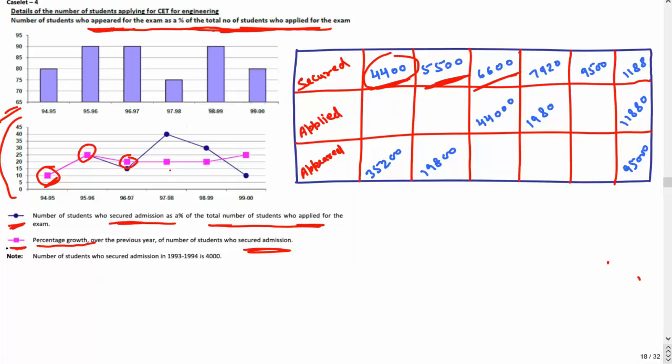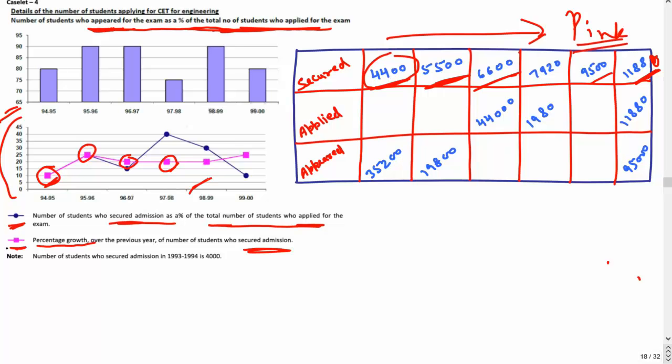Then on 6,600 also you have to increase 20%. When you do a 20% increment at 6,600, it means a 1 by 5 increment. It will be somewhere around 7,920, then 9,500, and then this one, okay, this one 11,880. So guys, this is one way of making the table, looking at the given information. So this is the number of secured students, which you saw how they are growing. They are growing as per the pink line, the pink line that is given in this particular graph.